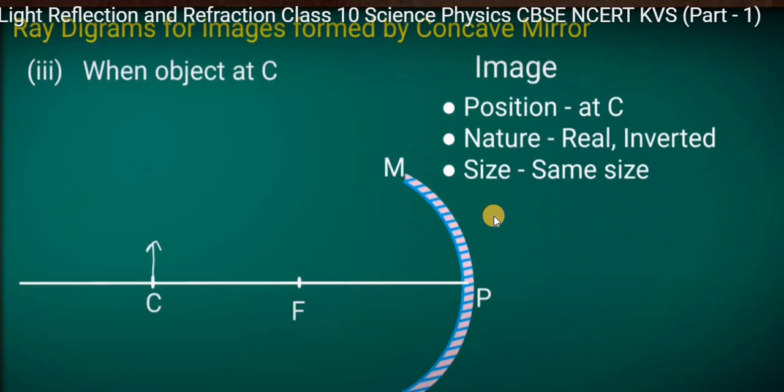Now let's see the third case, in which the object is at C. If we put the object at C, then let's make a ray diagram. The first one is the parallel ray, and the second one is from the focus.